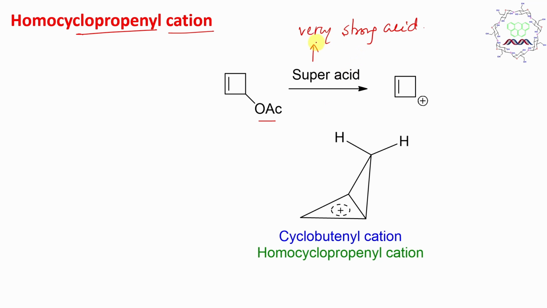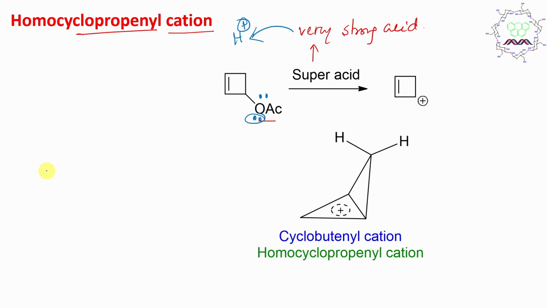Now superacid, from the name you understand, is a very strong acid. The term indicates it will release H plus very efficiently. They are so powerful that they can protonate even hydrocarbons. Now what happens next? This H plus protonates this OAc, this oxygen atom. Why? Because this oxygen is electron rich, it has 2 lone pairs.